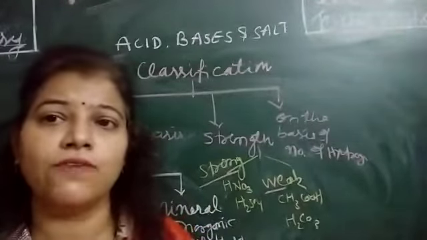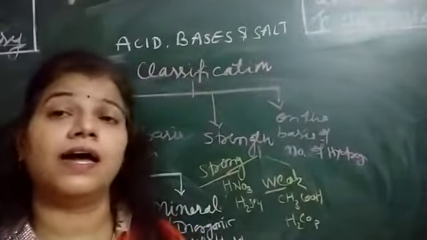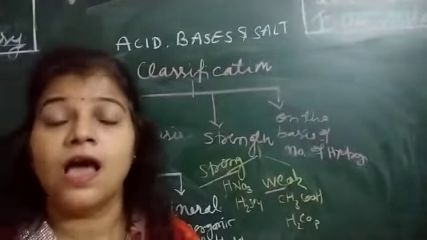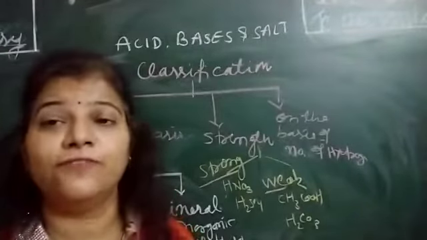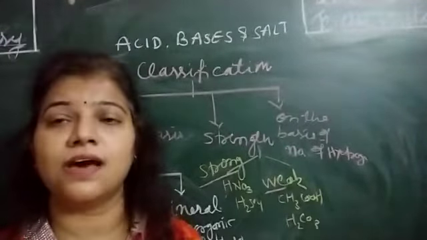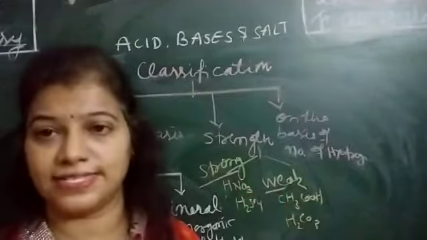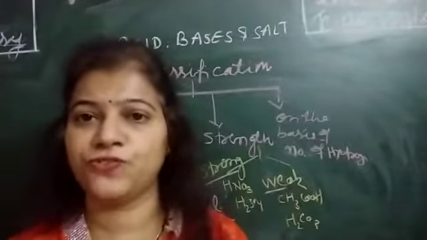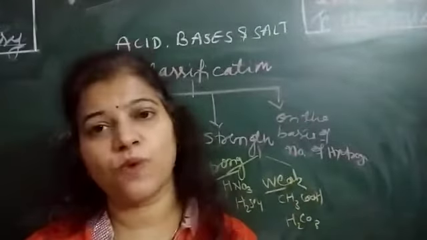What are the examples of strong acids? They are HNO3, H2SO4, HCl, meaning nitric acid, sulfuric acid, hydrochloric acid. These are all examples of strong acids. Now what are weak acids on the basis of strength? Very simple, just the vice versa.